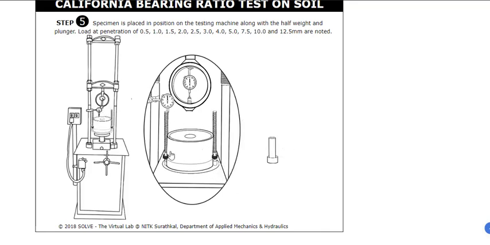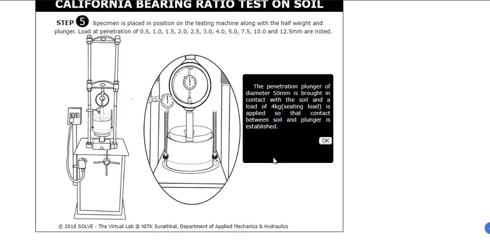This is the zoomed version of this. This is what is happening. Take the plunger, and then on top of this you will put the slotted weight. The penetration plunger of diameter 50 mm is brought in contact with the soil under a load of 4 kg, so that contact between the soil and the plunger is established.